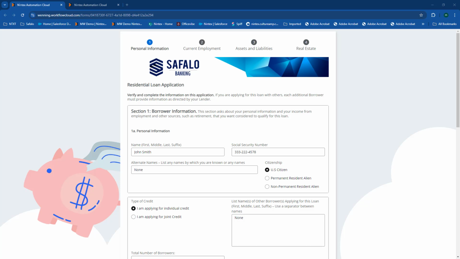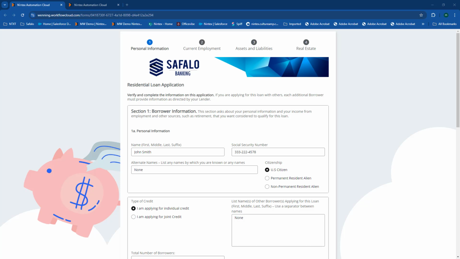All right, so today I'm going to walk you through a use case that has come up multiple times as we're talking to clients in the banking industry that we can solve with our Nintex platform here. And that one is loan applications. So we're going to go through a couple different products today as part of this loan application process that we've built.